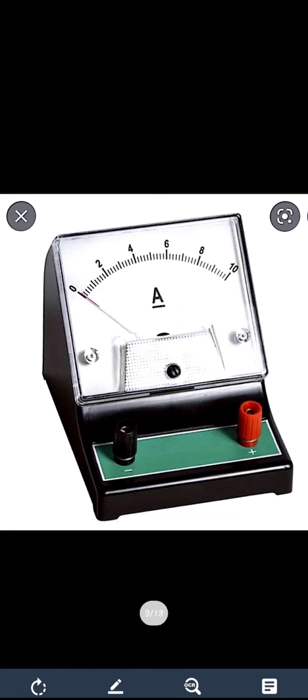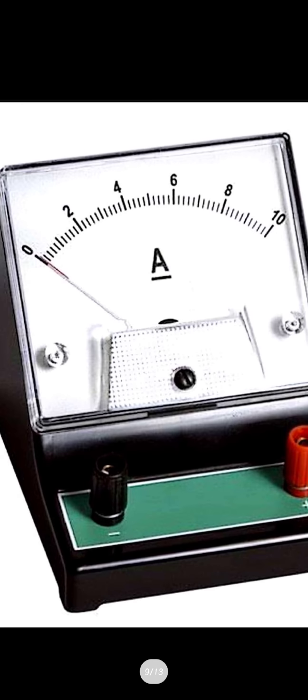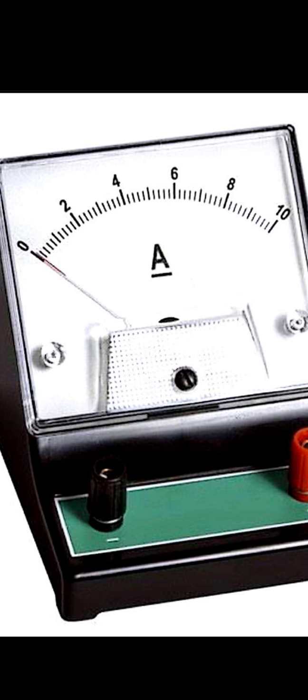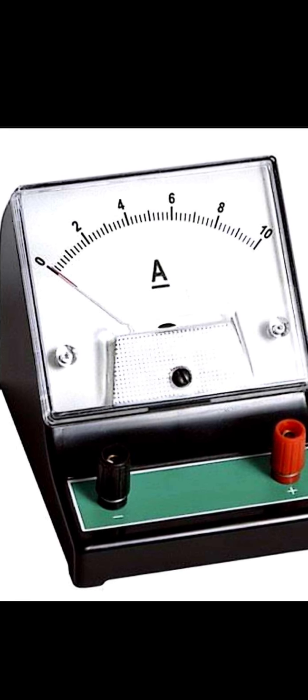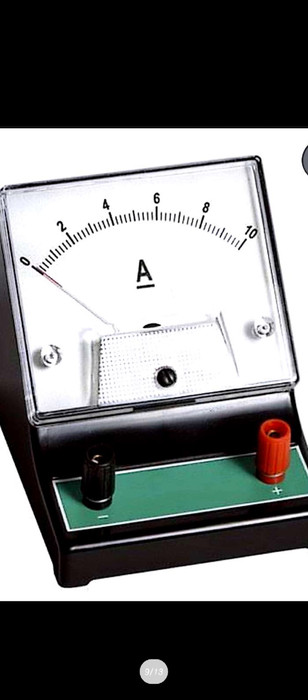And what I have told, some instruments that can be used. So this is the instrument used for current measurement. For current measurement, one instrument is used which is named the ammeter. So this is what the ammeter is. It has one positive terminal and one negative terminal.